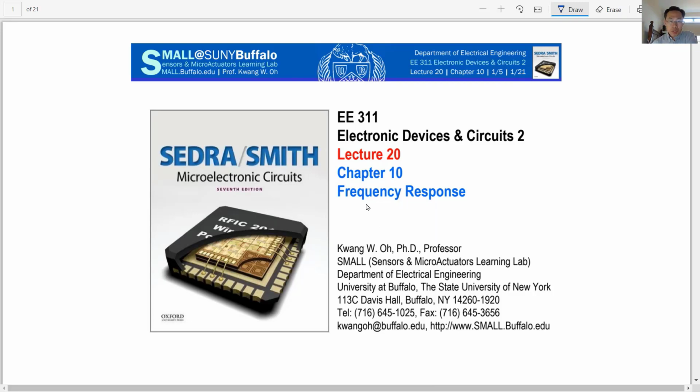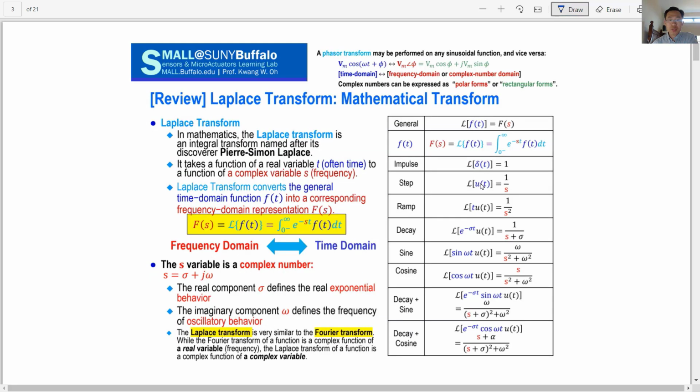We move into chapter 10. From chapter 10 we start to study frequency response. Before chapter 10 we didn't analyze any frequency dependency. From now on we will study frequency response. But to cover that material, what we want to do is review some important concepts.